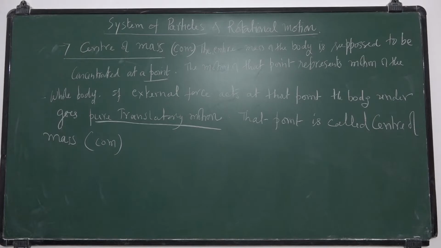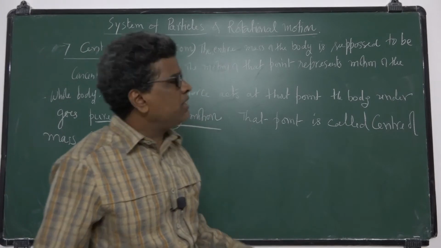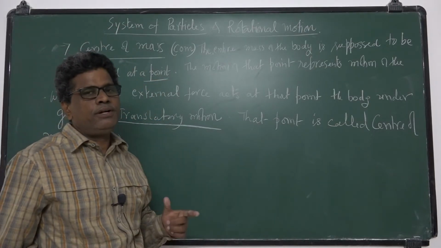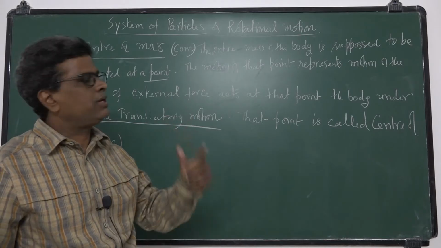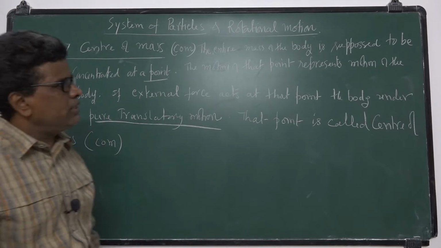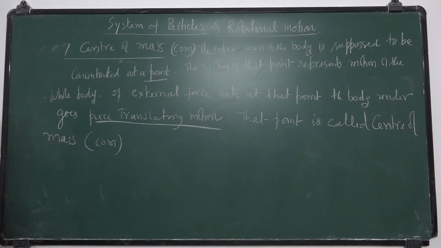Thus we can define center of mass. What is the center of mass? The entire mass of the body is supposed to be concentrated at a point. The motion of that point represents the motion of the whole body, and if an external force acts at that point, the body undergoes pure translatory motion. Then that point is called center of mass.